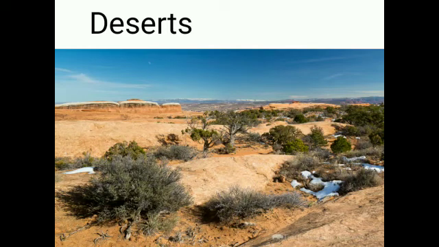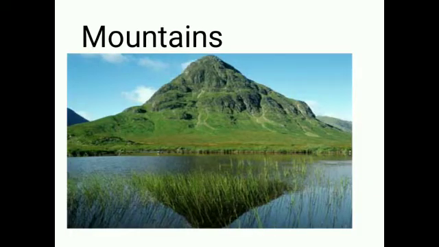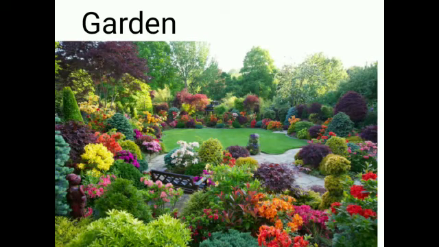In deserts. Did you ever see deserts? No? Then you can see in this picture there is a desert and there are so many trees. Around mountains, garden. Did you ever visit a garden? Yes. So you can see in a garden there are so many types of plants.